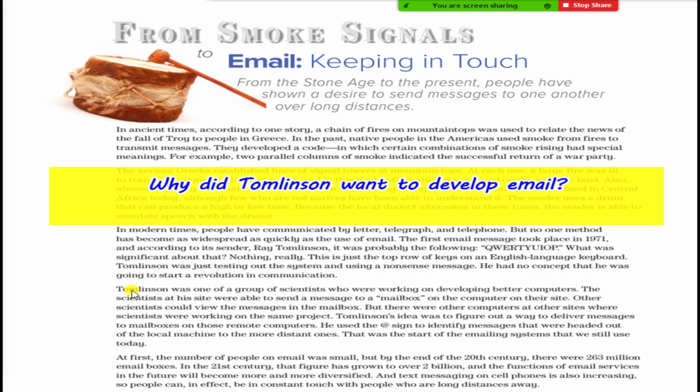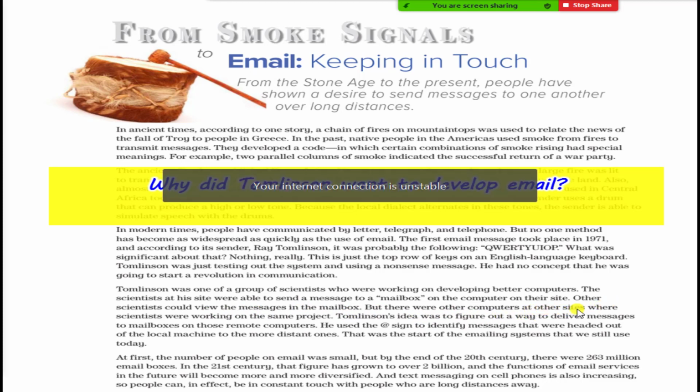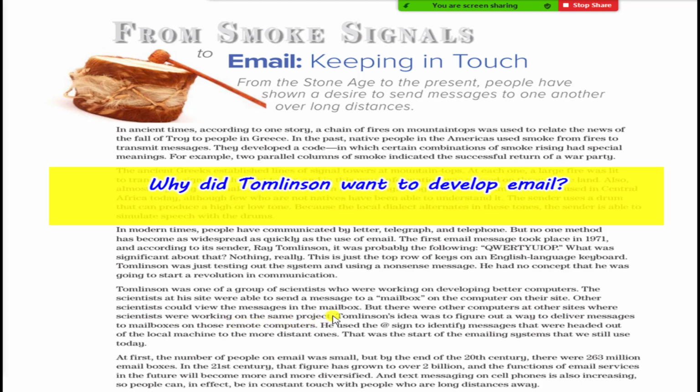Okay, look at this paragraph. Tomlinson was one of a group of scientists who were working on developing better computers. The scientists at his site were able to send a message to a mailbox on the computer on their site. Other scientists could view the message in the mailbox, but there were other computers at other sites where scientists were working on the same project.